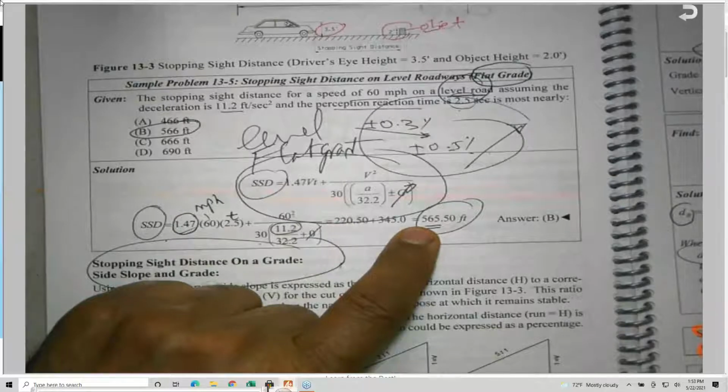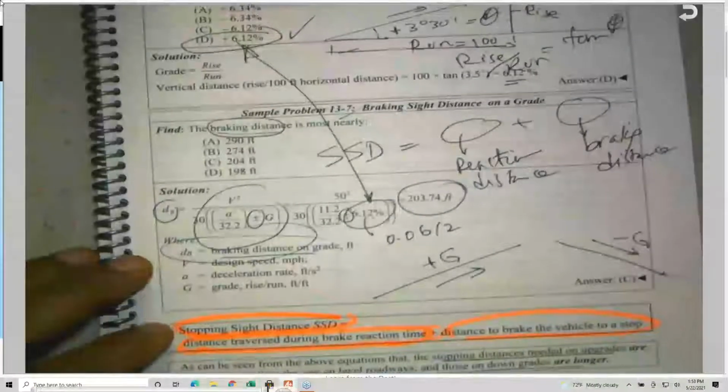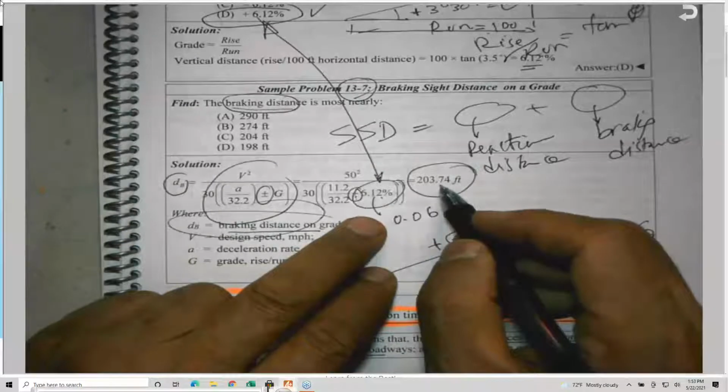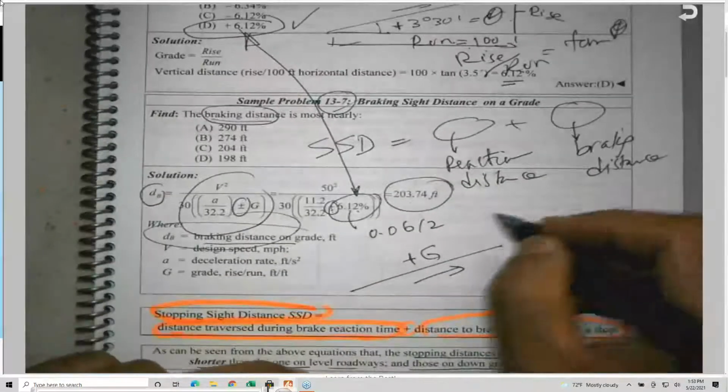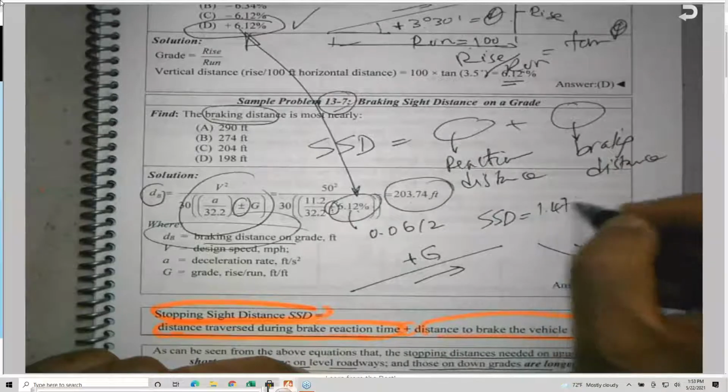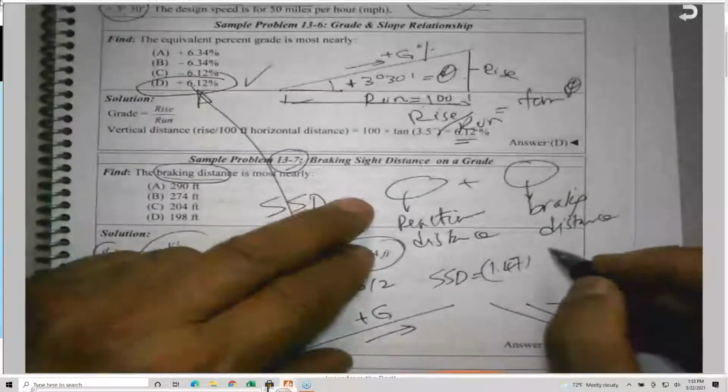Okay. And if you calculate, by the way, let me just for the sake of discussion, look at problem 13.7, where the grade is positive 6.12%, so this is the braking distance. So if you would like to get the SSD for this one here, it is 1.47, and I have 60 mile per hour.